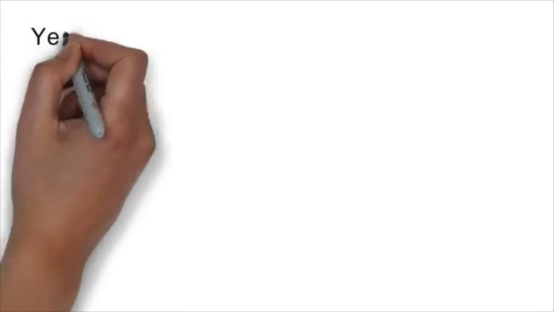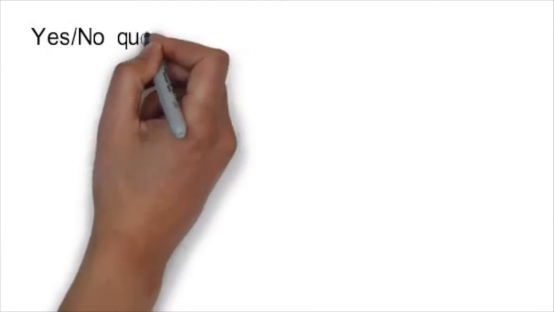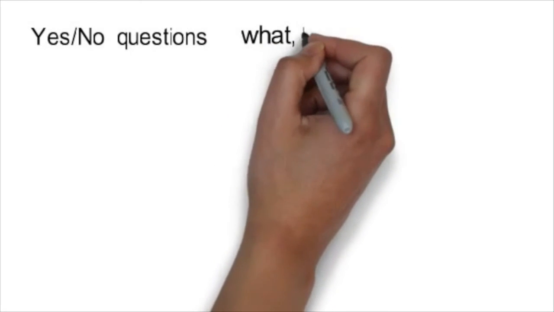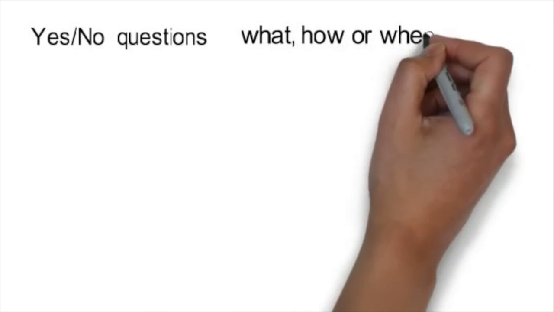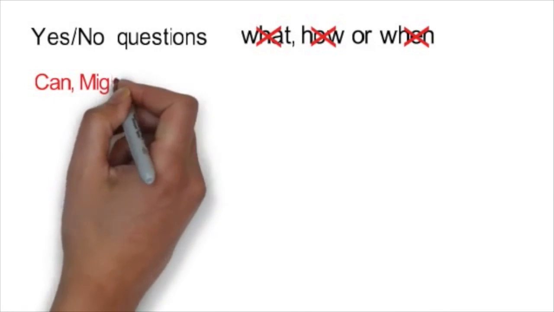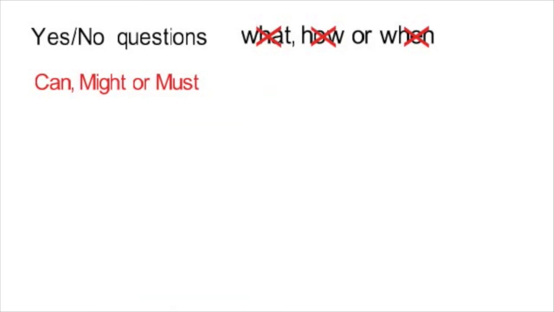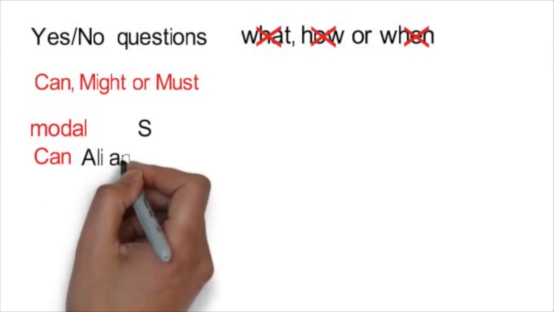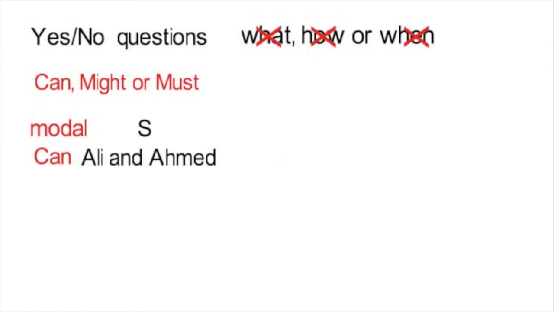To answer yes or no questions, you follow the same pattern. The only difference is you do not use an information question word like what, how, or when. You begin by using a modal, such as can, might, or must. Then you use the subject, such as they, or Ali and Ahmed. After the subject, you use the main verb.